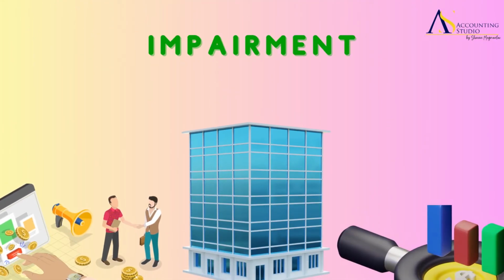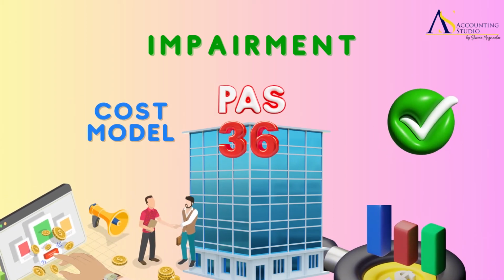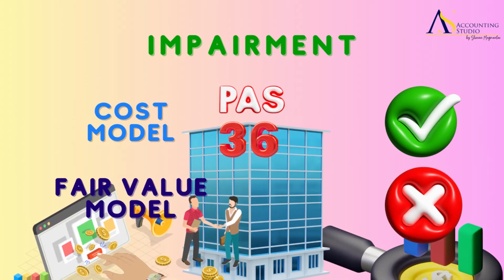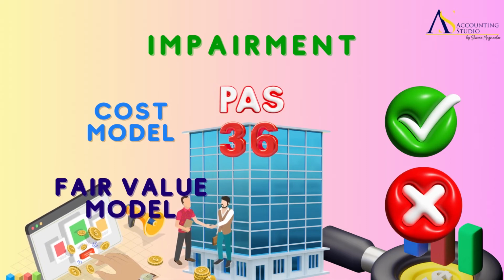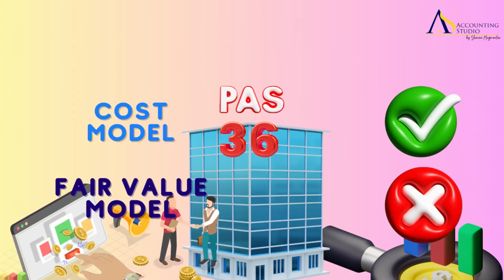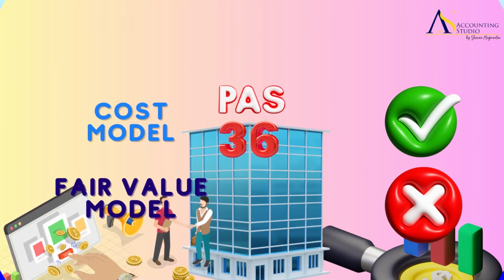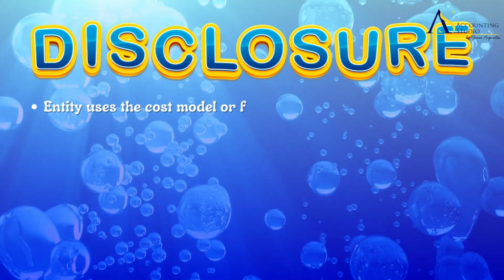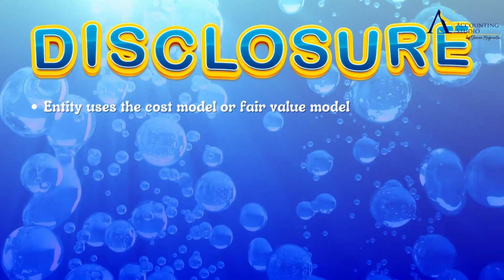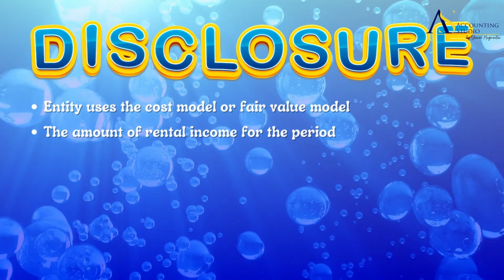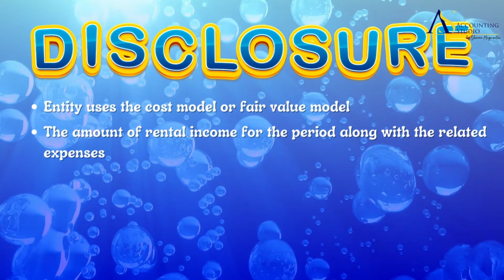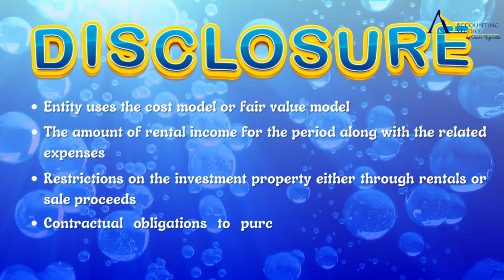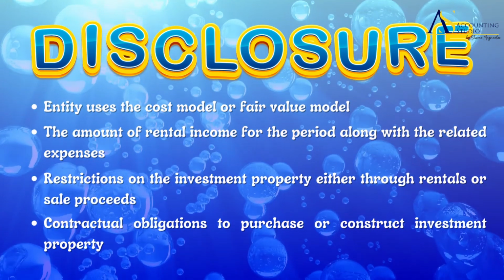Impairment. Under PAS 36, an investment property that is carried at cost model is tested for impairment, while an investment property that is carried at fair value is not tested for impairment, since any decrease or increase in fair value is simply reported as gain or loss in profit or loss. Investment property also has related disclosures: whether the entity uses the cost model or fair value model as measurement of investment property, the amount of rental income for the period along with the related expenses, any restrictions on the investment property either through rentals or sale proceeds, and contractual obligations to purchase or construct investment property.